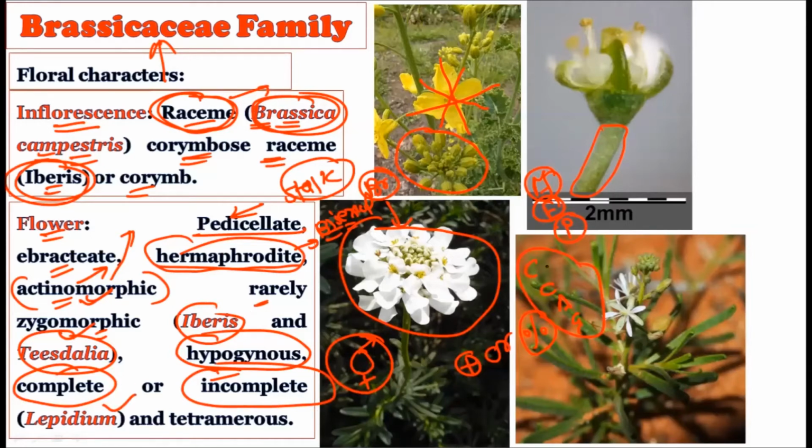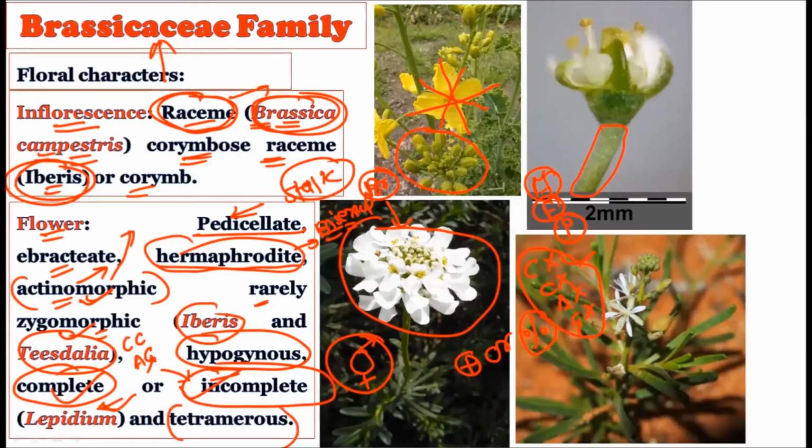Lepidium is lacking one of the four floral whorls, either the calyx, corolla, androecium, or the gynoecium. Out of the four, if one is missing, that type of flower is considered an incomplete flower because it does not show all the floral whorls, that is, calyx, corolla, androecium, and gynoecium. If one or two of them are missing, then we consider that flower an incomplete flower. But the majority of the time, the flowers are complete in the Brassicaceae, showing the presence of calyx, corolla, androecium, and gynoecium. Sometimes they can be incomplete, as in the case of Lepidium, where one of the floral members is absent.